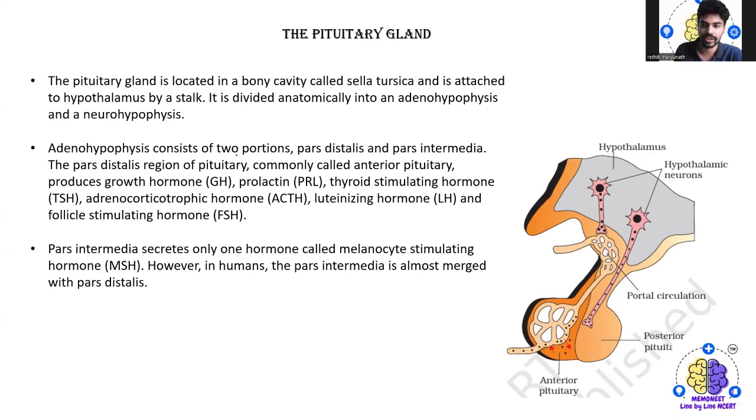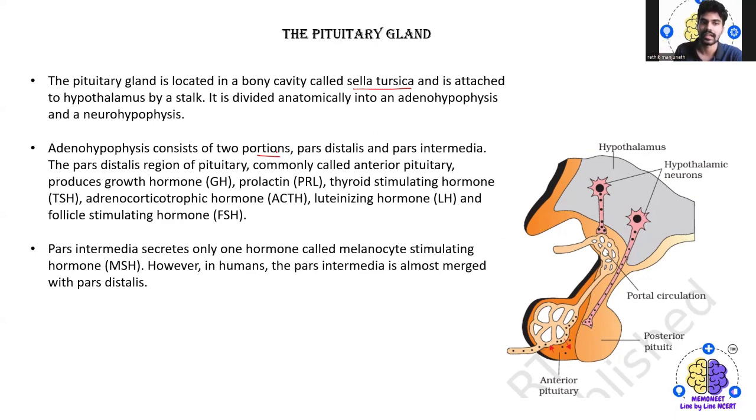Then we have the pituitary gland. The pituitary gland that you are seeing here is located in a bony cavity called the sella turcica and is attached to the hypothalamus by a stalk. It is divided anatomically into the adenohypophysis and the neurohypophysis, where the adenohypophysis consists of two portions, pars distalis and pars intermedia.